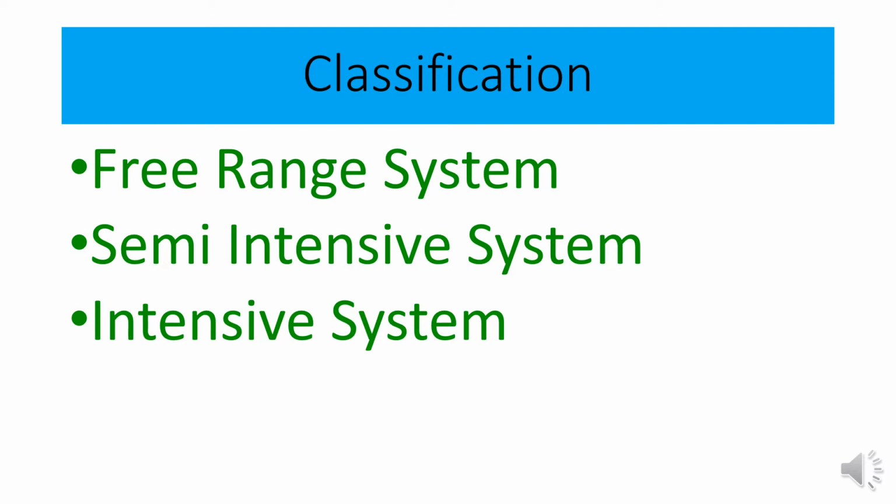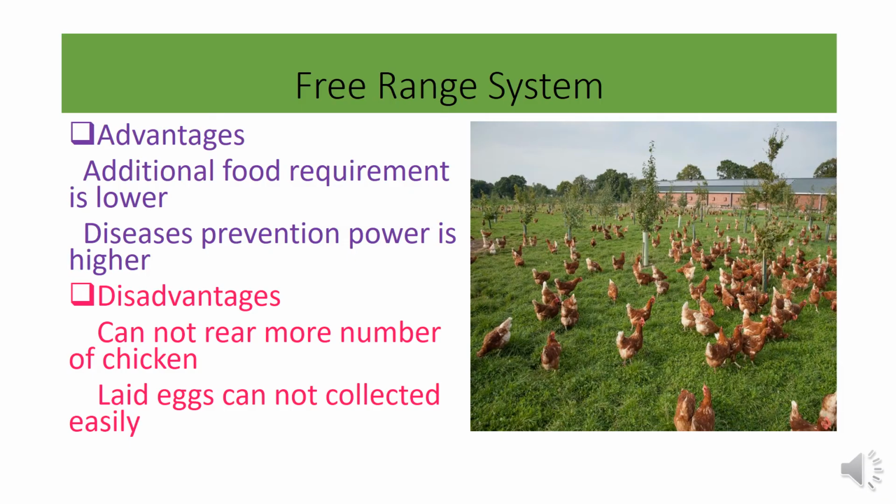The classification: mainly, chicken can be reared with three systems. One is the free range system, then the semi-intensive system and the intensive system. Free range system: you can see an image of the free range system. Here you can see that the chickens can move easily anywhere in this place.